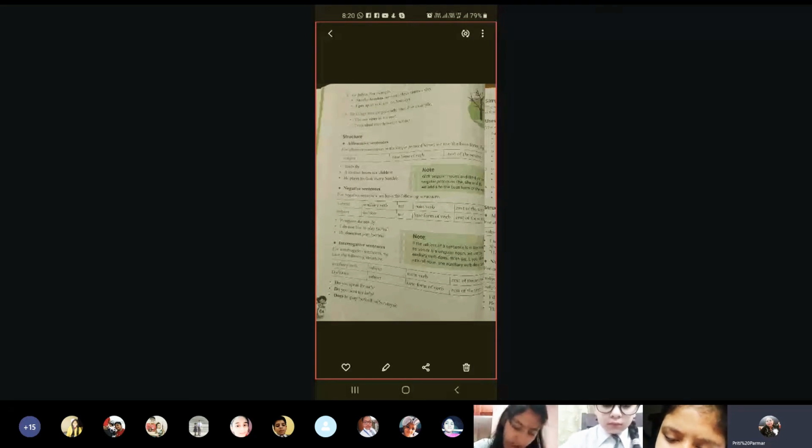Now, number 4, for things that are generally true. That means the things which are true always. That means the sun rises in the east. Now, there will be no other day when the sun will rise from west. So it rises every day from the east. So the word rises is a present tense. Clear?